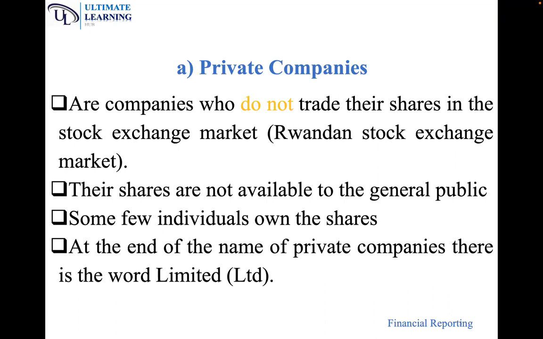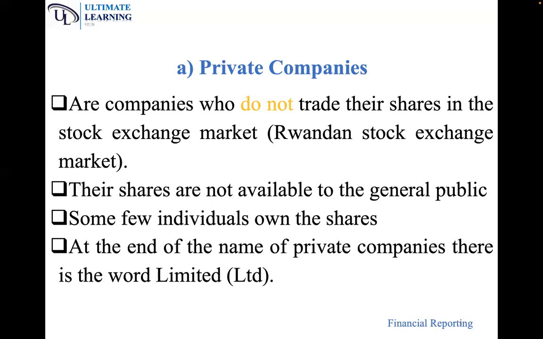So in private companies, some few individuals own shares in such companies. Now, the major distinguishing factor in private companies is that at the end of the name of the private company, there is the word limited, which is normally abbreviated as LTD. So if you see any company with the letters LTD at the end of the name, you should automatically know that it is a private company.